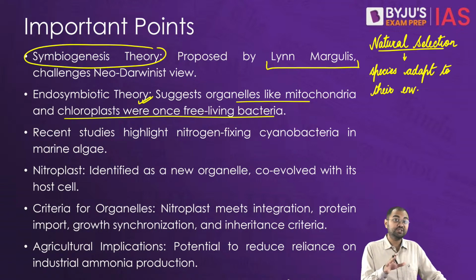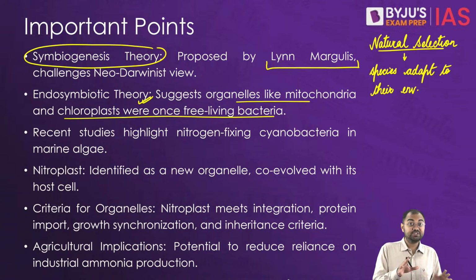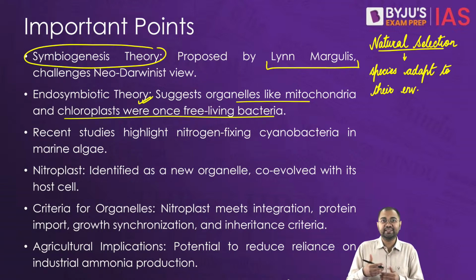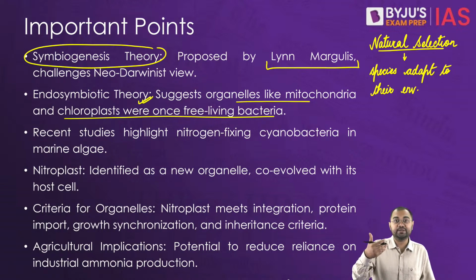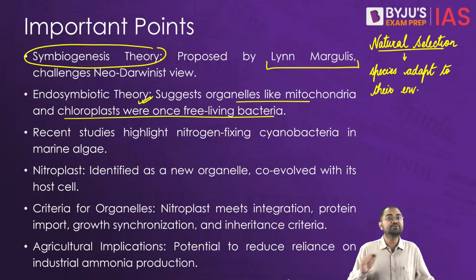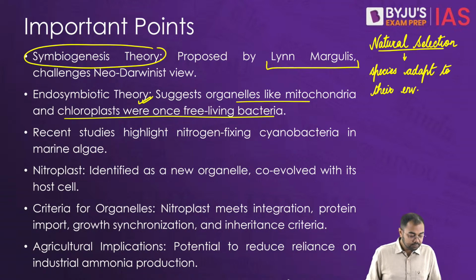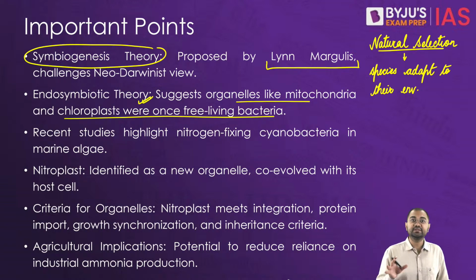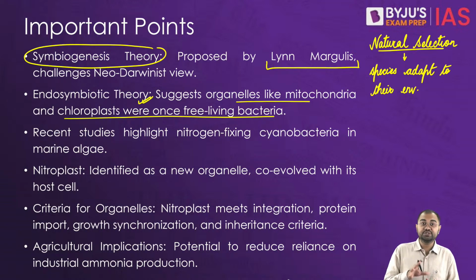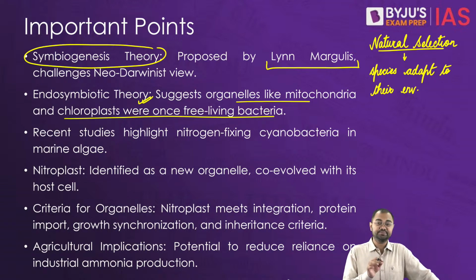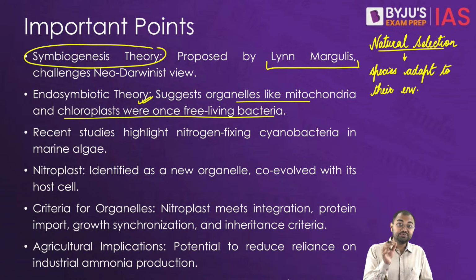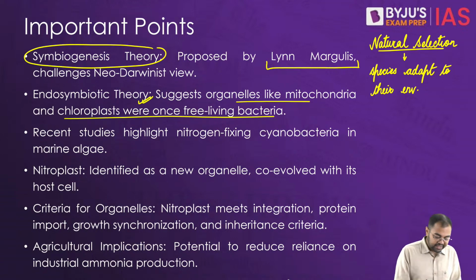These studies focused on nitrogen fixation, a very crucial process in which bacteria convert atmospheric nitrogen into a usable form of nitrogen for the plants, into nitrates, correct? So basically, the discovery of nitrogen fixing cyanobacteria in the marine algae is something they were studying. And this has led to the identification of a new organelle, which they have named the nitroplast.